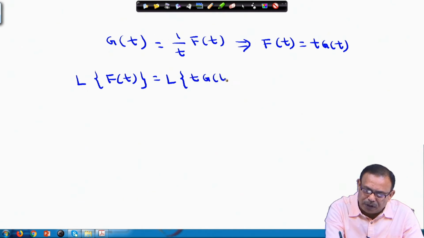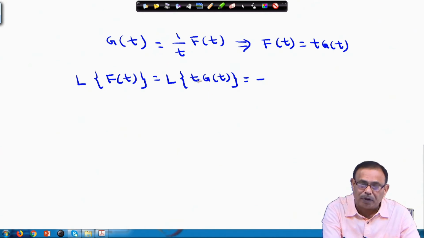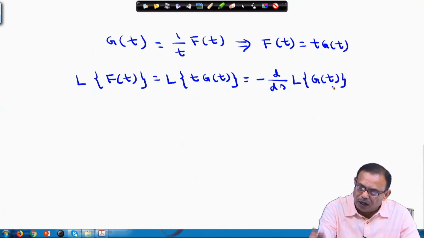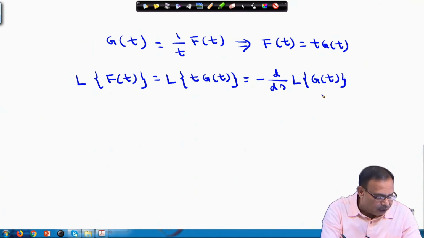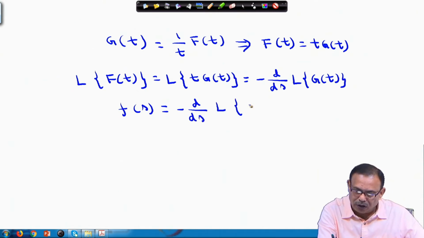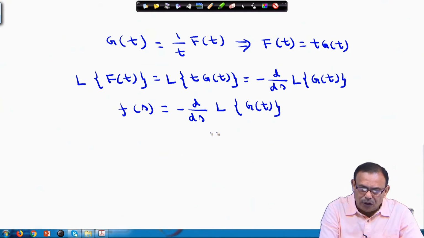I can write down the Laplace transform of t g(t), and this is nothing but, as we have done in the property, Laplace transform of t into this is equal to minus d/ds of the Laplace transform of g(t), using the earlier theorem. So the Laplace transform of f(t), that is F(s), equals minus d/ds of the Laplace transform of g(t).